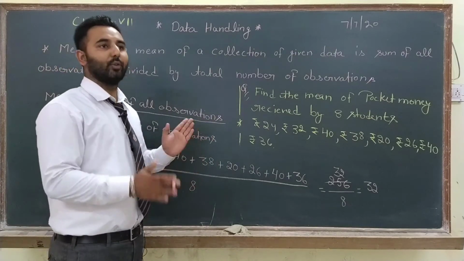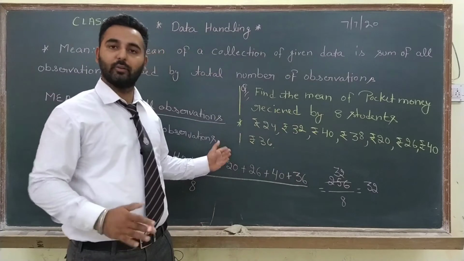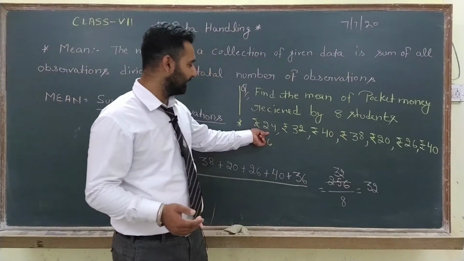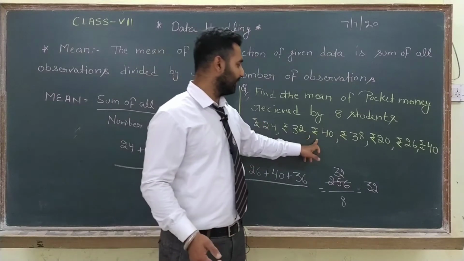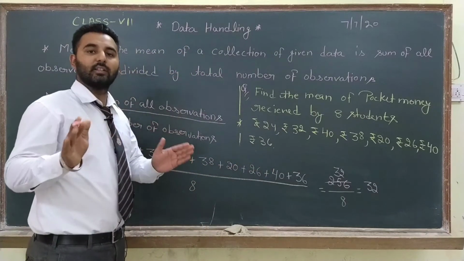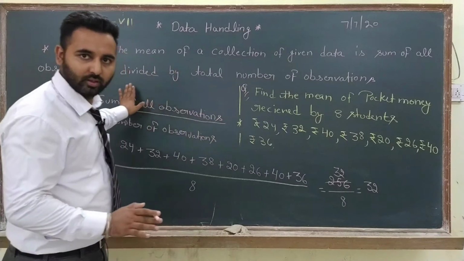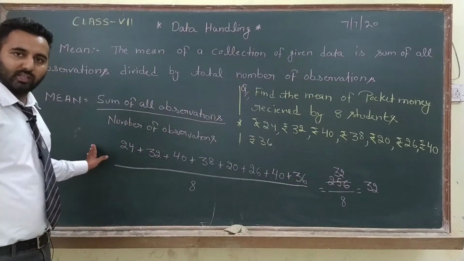Now it doesn't mean everyone is getting 32. Maybe someone is getting more than 32 and someone less than 32. Like here, the first student is getting 24 rupees and the third one is getting 40 rupees. So 32 is here the central value. Fine. Or we can say average. So I hope the concept of mean is clear to you now.